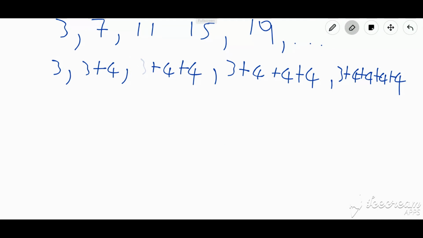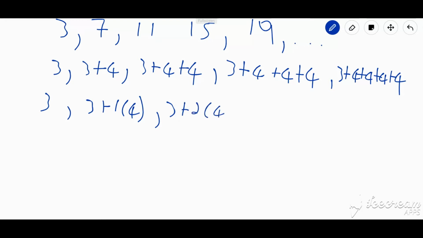Repeated addition is really multiplication. So instead of adding 4 plus 4 plus 4, I could say 4 times the amount of times I'm actually adding it. So here I could write this now as 3. Then I'm going to have 3 plus 1 times 4. Notice that is for the second term. Then for my third term, I'm going to have 3 plus 2 times 4. For my fourth term, I'm going to have 3 plus 3 times 4.